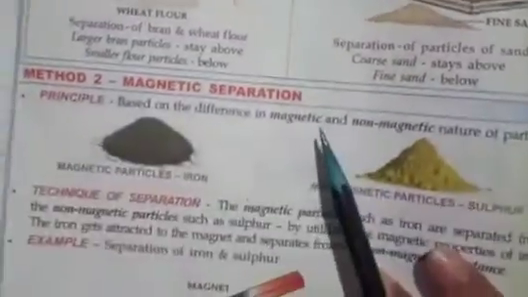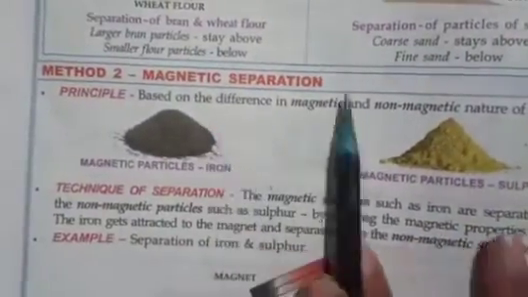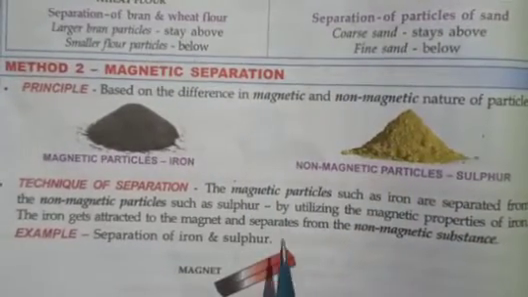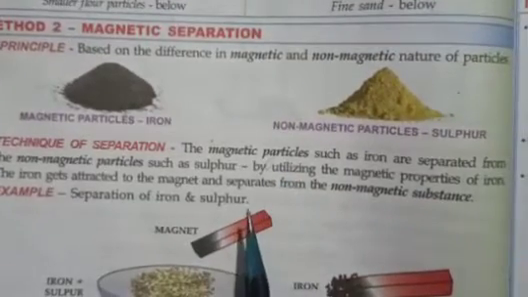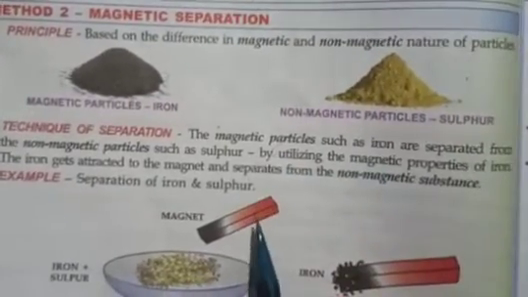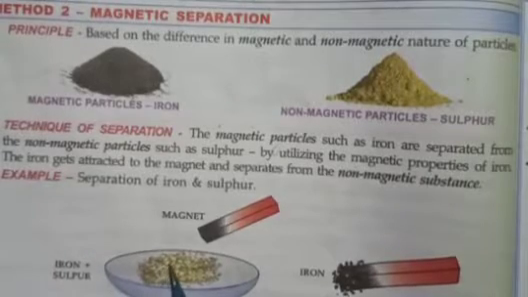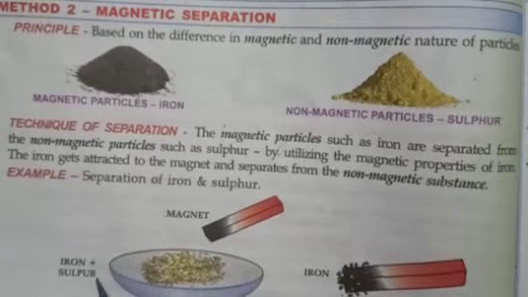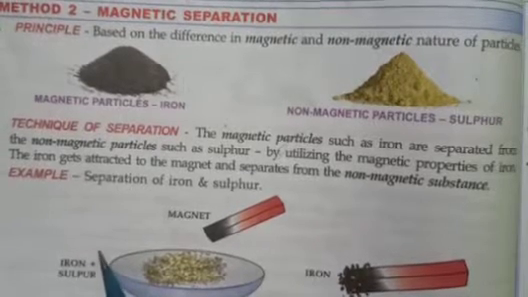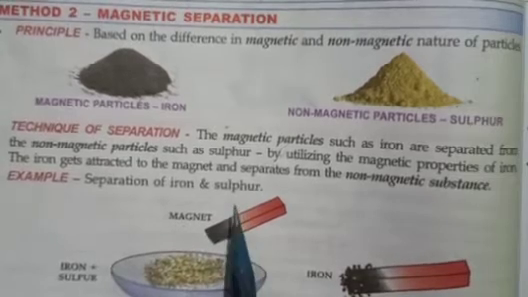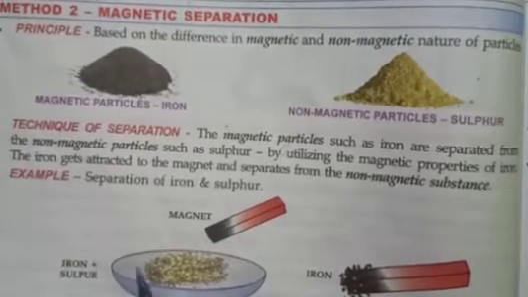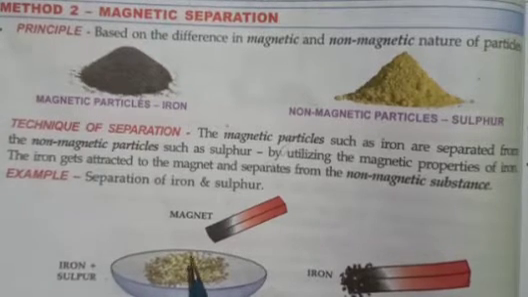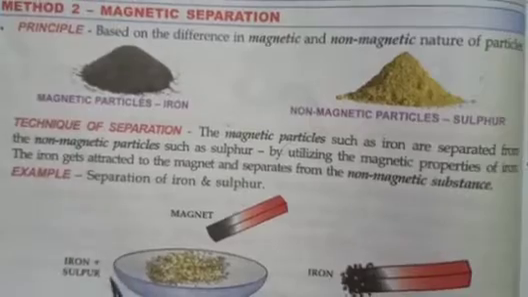Then comes magnetic separation. In this method, magnets are used. By using a magnet we can separate a mixture. Here an iron and sulfur mixture is taken, and by using a magnet we can separate iron from sulfur. Iron, being magnetic, will be attracted towards the magnet, and sulfur is non-magnetic, so it remains behind. This is how we can separate iron from sulfur.